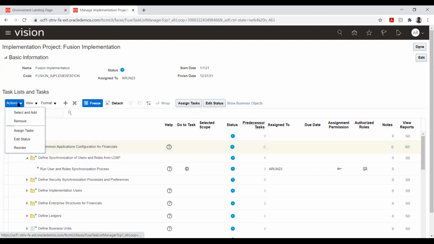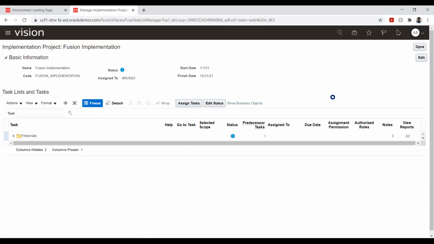Okay. And here if you see, so if at all I wanted to add or assign any specific task, these are kind of shortcuts that I'll have. Or if I want to remove quickly or add quickly, I can use these options to have it. So now we have created this offerings, features, and the implementation project.